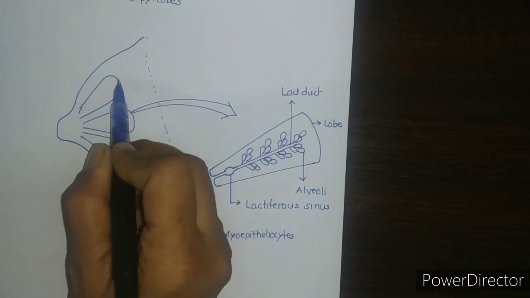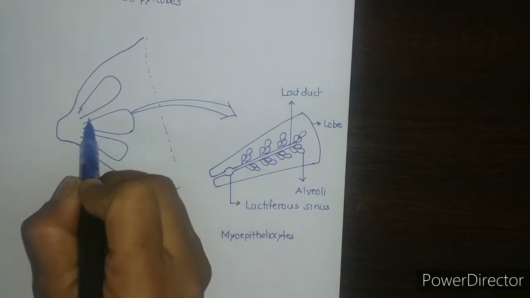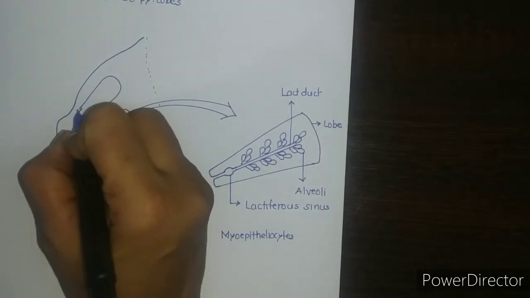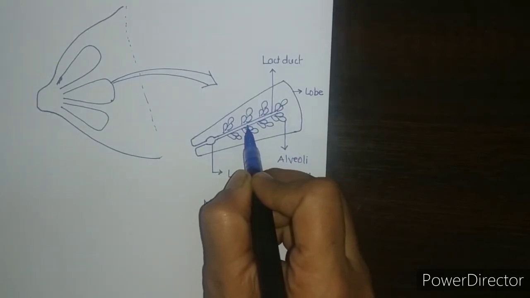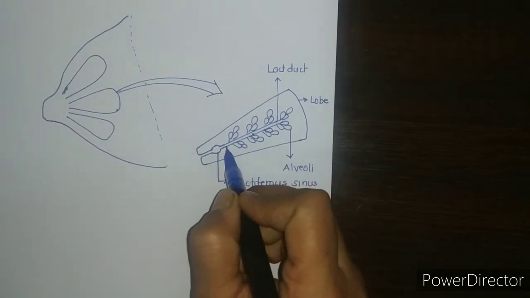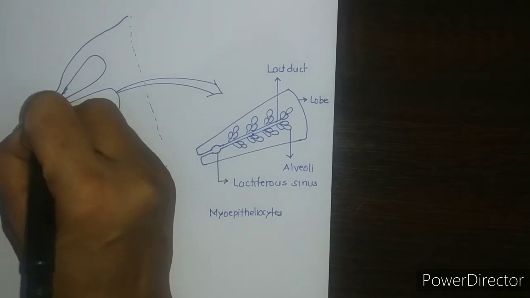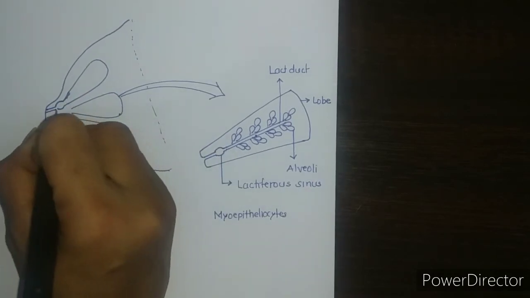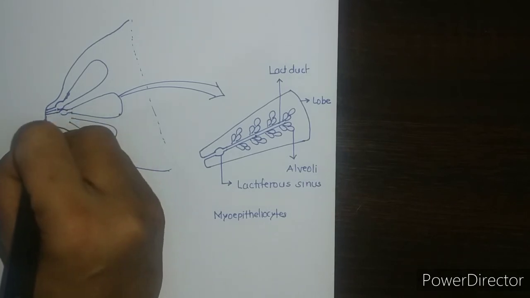Glandular tissue consists of 15 to 20 pyramidal lobes. These lobes are arranged in a radiating manner, and each lobe, we have seen, is drained by a separate lactiferous duct and is formed by a cluster of alveoli. These lactiferous ducts converge towards the nipple, form the dilatation called the lactiferous sinus and finally open into the nipple. So this is the dilatation.